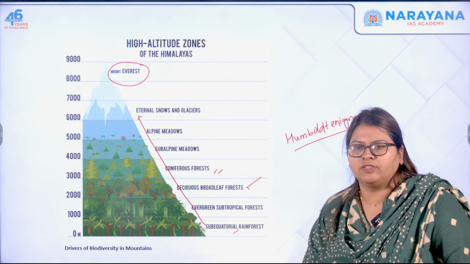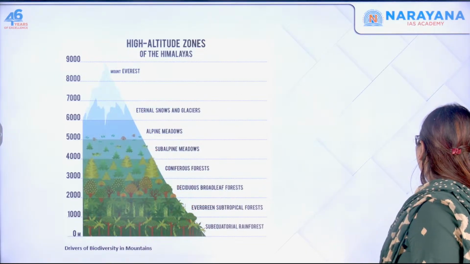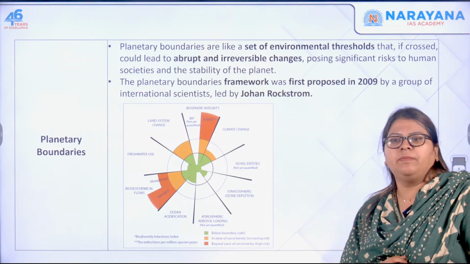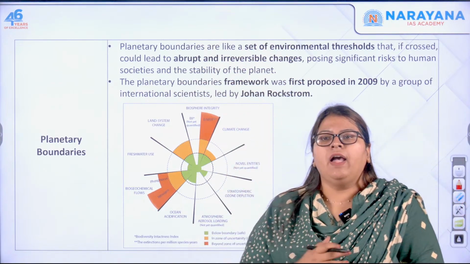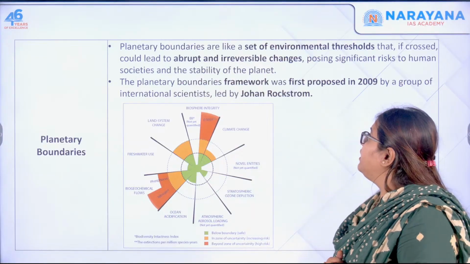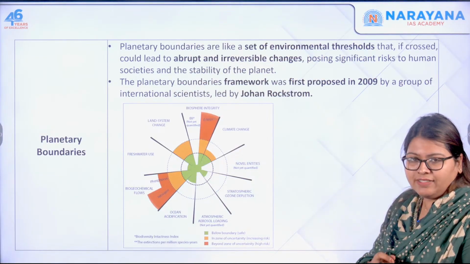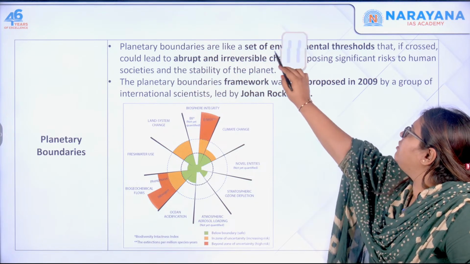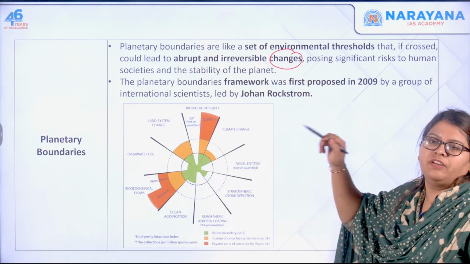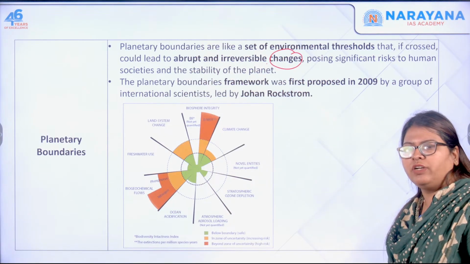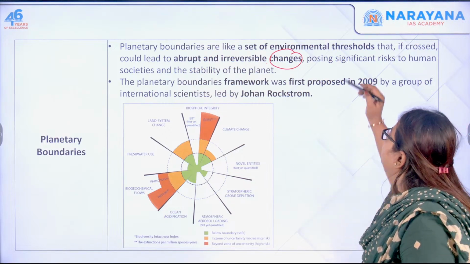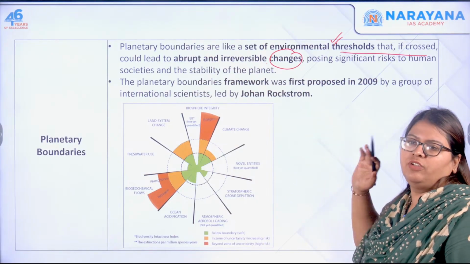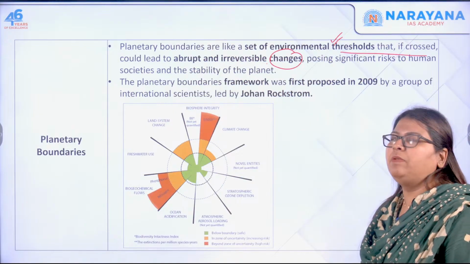Okay, so this is what it is called. Now, let us move on to the next topic. This is nothing but planetary boundaries. It is the threshold up to which... If you cross this threshold, then there will be irreversible changes, and this change will cause significant risks to the ecosystem. So this is what is called planetary boundaries. A set of environmental thresholds, if crossed, will cause a risk to the human species as well as the stability of the planet.